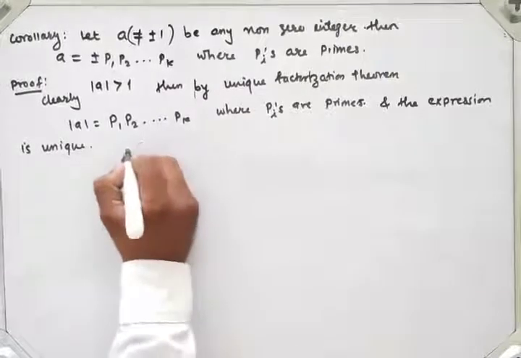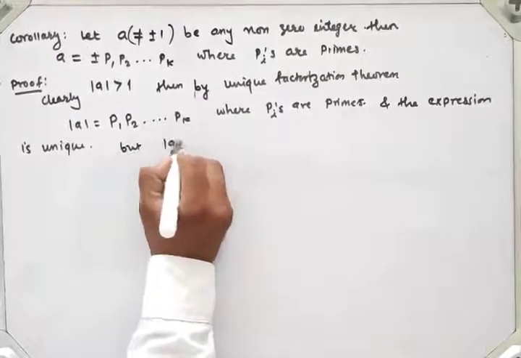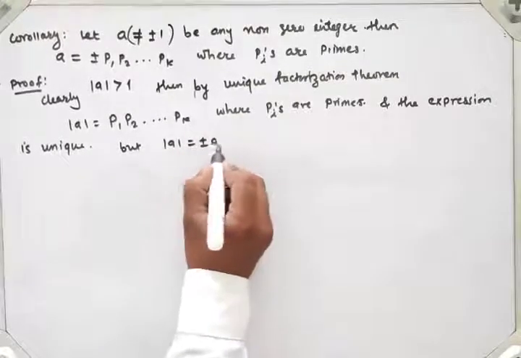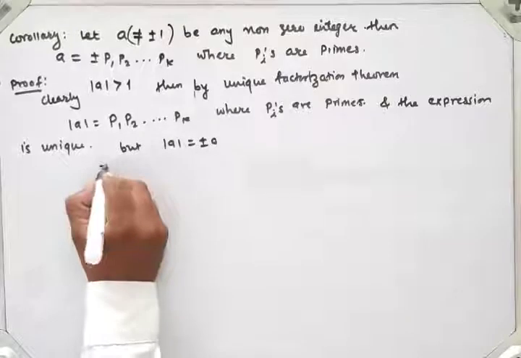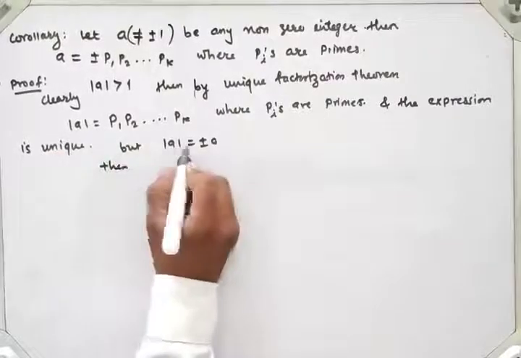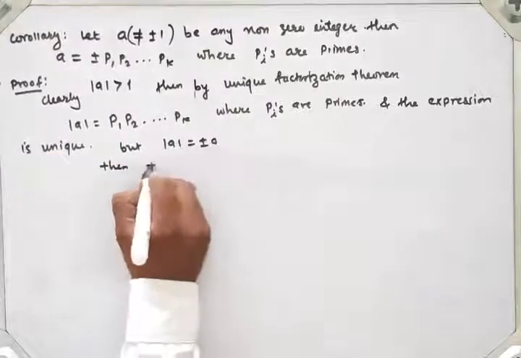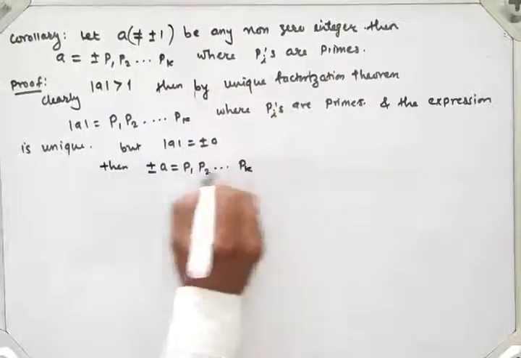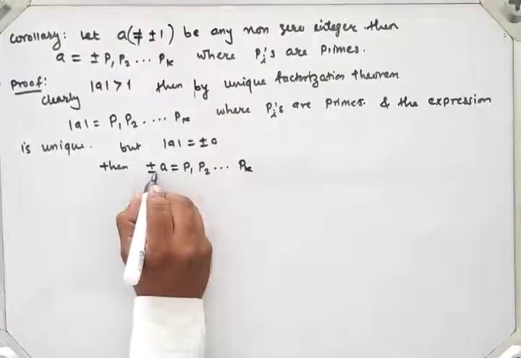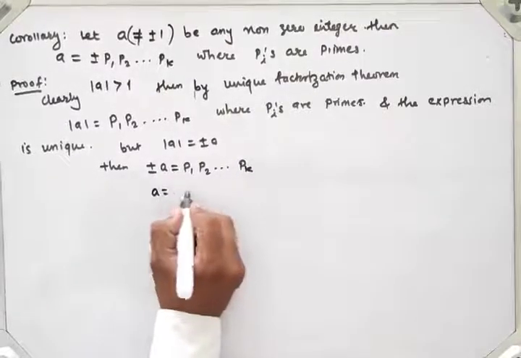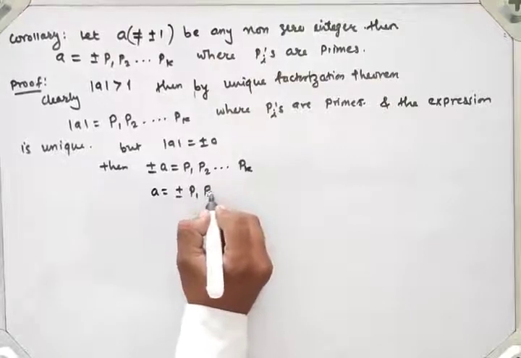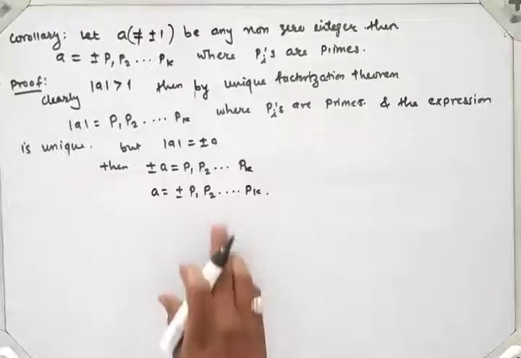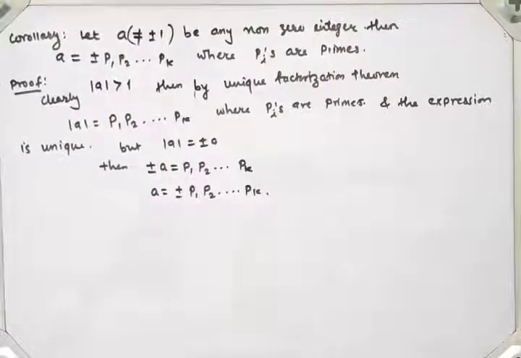But we have that modulus a has value plus minus a, right? Then in this equation, after putting mod a equal to plus minus a, we get plus minus a is equal to p1, p2 up to so on pk. So I will transfer the plus minus sign to the other side and we get a is equal to plus minus p1, p2 up to so on pk. Hence the proof. Let's see an example.